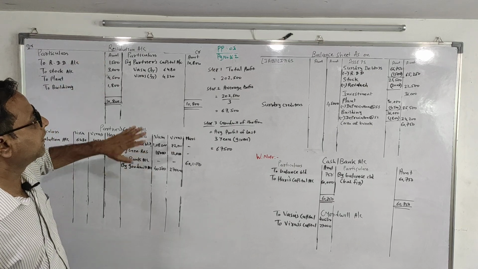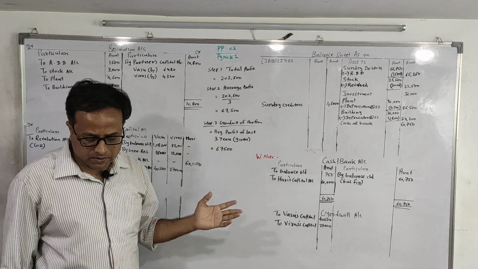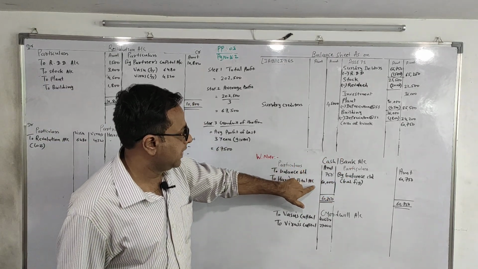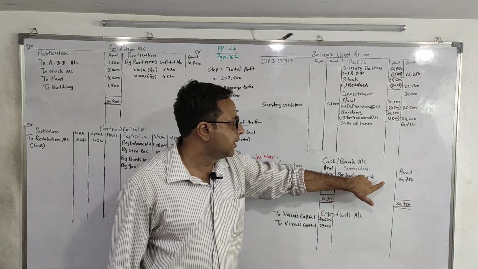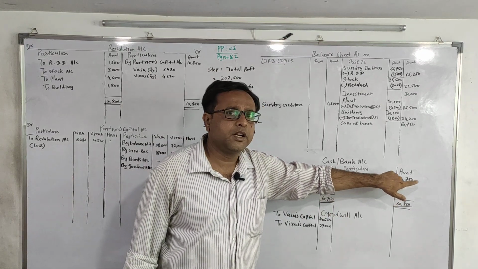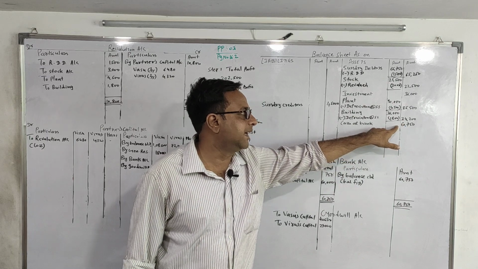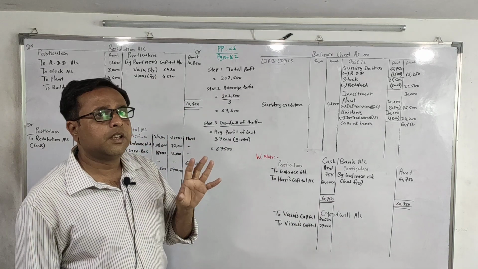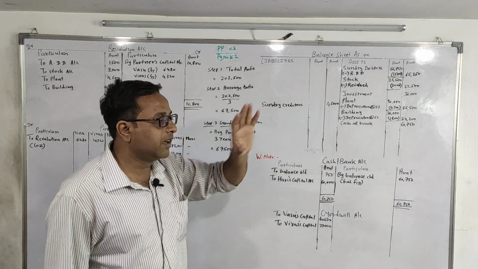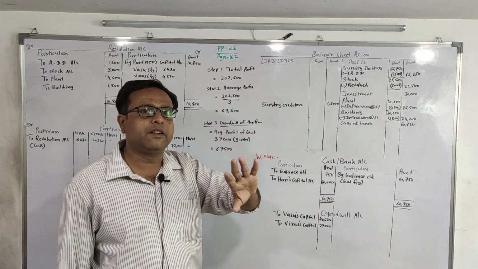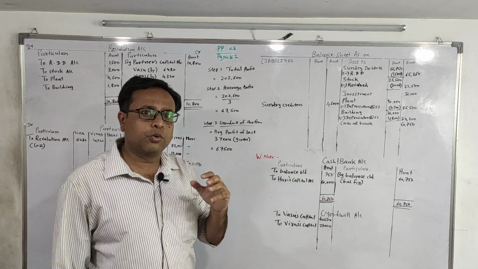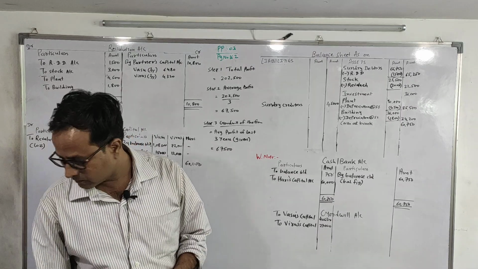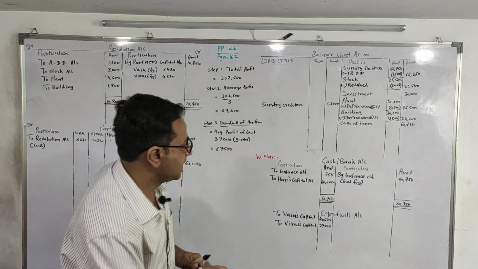So this is how we have done with our adjustment part. Now we will start closing it. First we will close our working note 750, 60,000, 6750, balancing figure 6750. Don't forget to transfer this to balance sheet asset. The next one is goodwill account. Now be careful. Generally when goodwill is brought in cash, it will get tallied. But now goodwill has been raised. So here we will get a balancing figure.